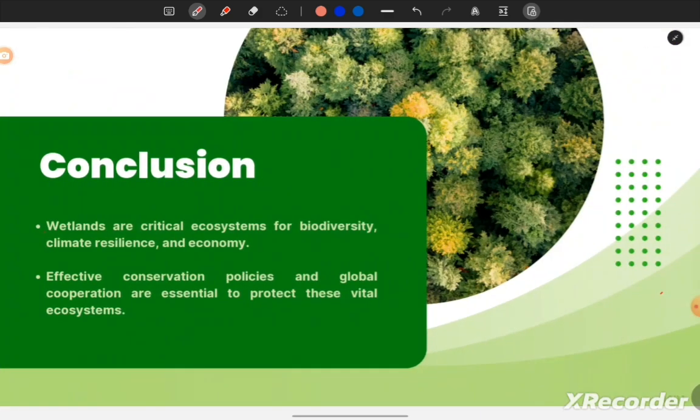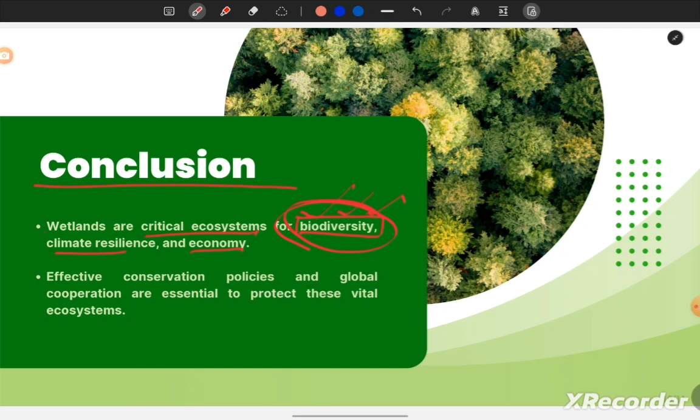Now, as we have discussed all the things, for the conclusion we can say that wetlands are critical ecosystems for our biodiversity, climate resilience and economy. We have seen all the importance for the lives of people, animals and plant species. For biodiversity it is very important.